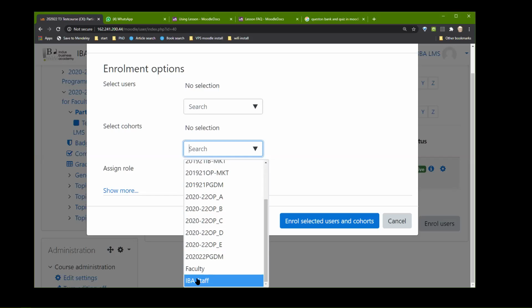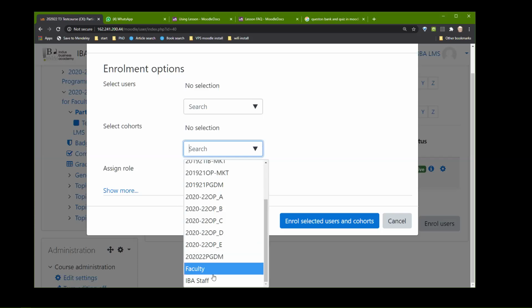This is section wise, you have created the cohorts for the new batch. Yes, ma'am. Because this is a new system, it only has 1921 and 2022. In the IBA system inside the campus, it is there from the last 10 years.